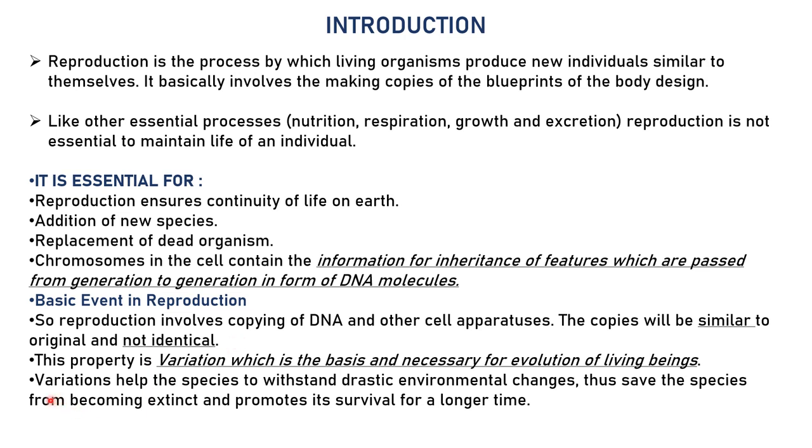Because of reproduction, the two individuals are not identical. Why are they not identical? Because the DNA which is replicating during this process is not exactly chemically similar, right?